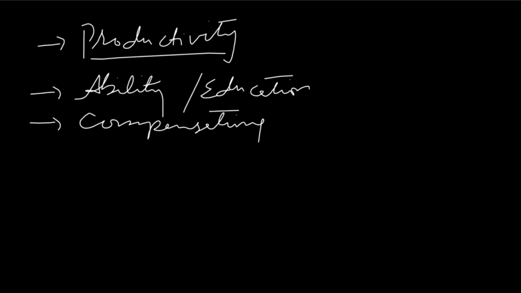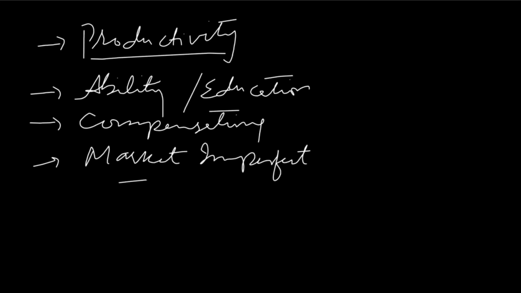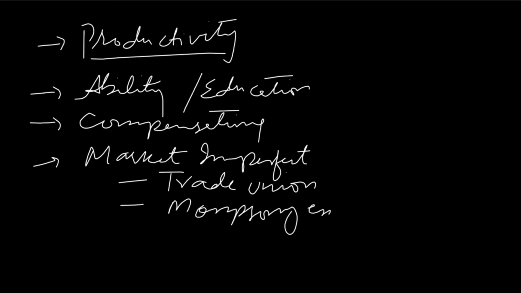Then market imperfection is another factor. Market imperfection means sometimes workers are part of a trade union. If workers are part of a monopoly trade union, they receive high wages. Trade union is a workers association which works for the benefits of member workers, and the workers who are part of the union receive high wages. Sometimes workers are facing a monopsony employer. A monopsony employer is the single employer of labor who pays less money to the workers.